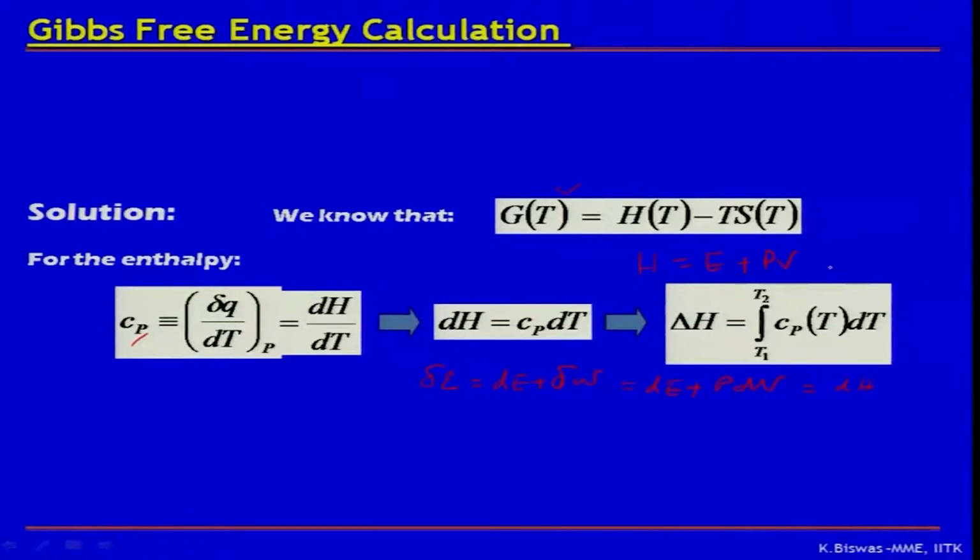So that's how we get Cp equal to dH by dT. That means dH is nothing but Cp dT. This can be calculated by knowing the value of Cp integrated over temperatures T1 to T2. In actual sense, we measure H, or enthalpy, just by knowing the Cp of the system. If you know the Cp of the system very well, we can calculate the enthalpy of the system very nicely.